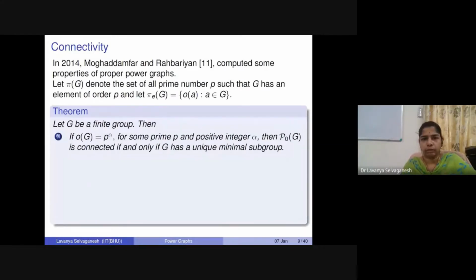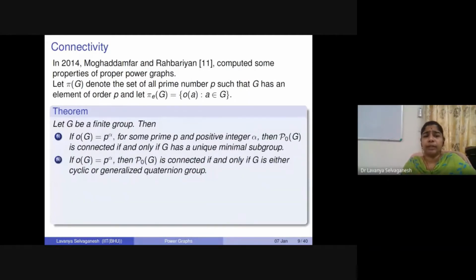So in their paper in 2014, they proved that suppose G is a finite group, and if the order of G is some power of a prime, P power alpha, for some prime P and some positive integer alpha, then P naught of G is going to be connected if and only if G has a unique minimal subgroup. Similarly, they also proved that P naught of G is going to be connected if and only if G is either cyclic or a generalized quaternion group.